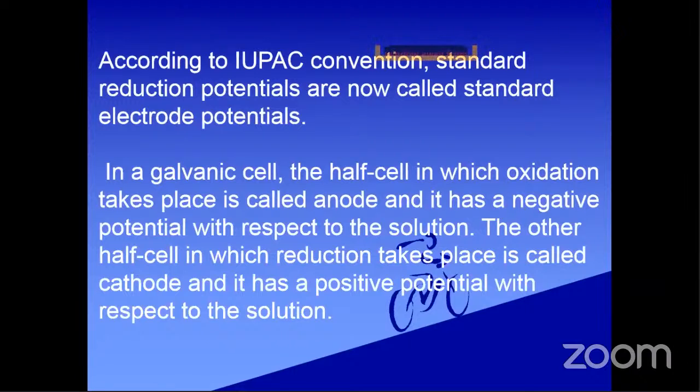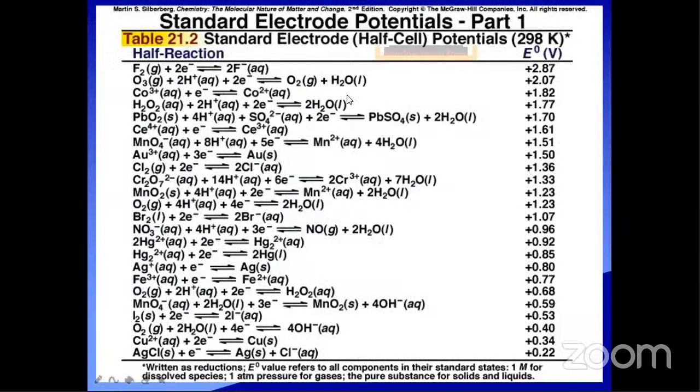If we have some confusion, what do we have to take, either oxidation potential or reduction potential? To avoid that confusion, according to the IUPAC convention, generally we measure in reduction potential values. That's why I chose all these as reduction potential values.